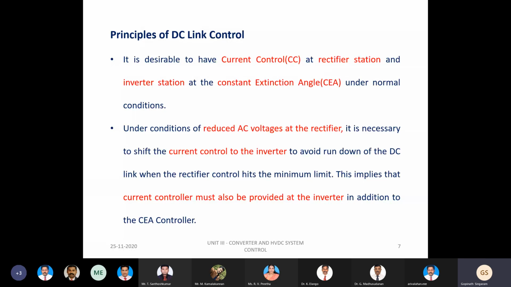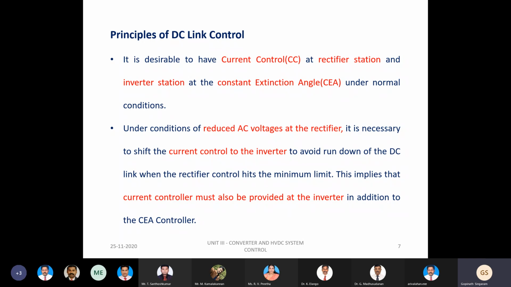And why are we not using the current control at the inverter station? Because when we adopt the current control at the inverter station, it will definitely worsen the power factor, and it also leads to losses. So we are supposed to have the current control at the rectifier station.